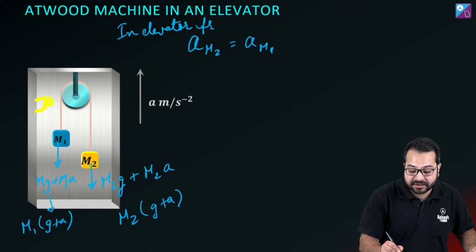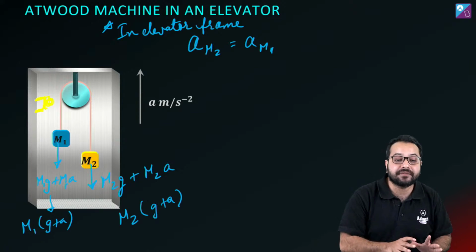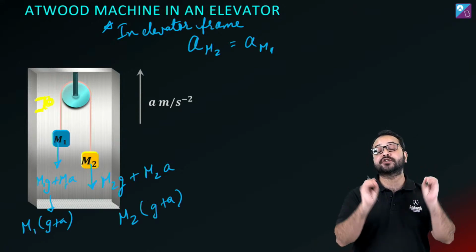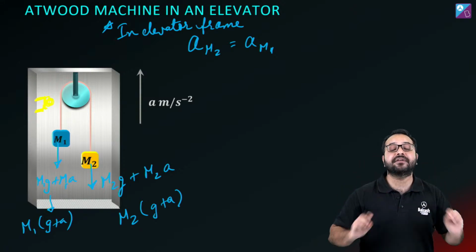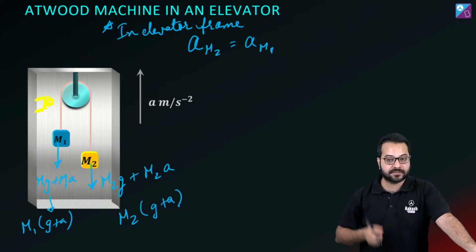In elevator frame, be very careful. I am observing things from the elevator, and whatever answer I am going to get for the acceleration, it is going to be from the elevator frame. इसमें confuse मत हो जाना कि ये ground frame से होगा.